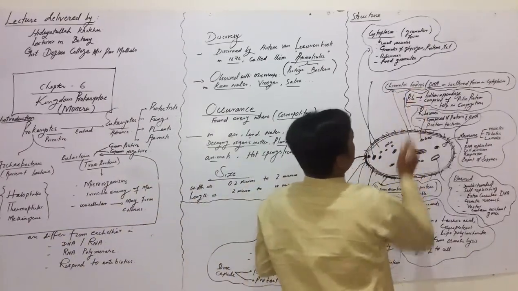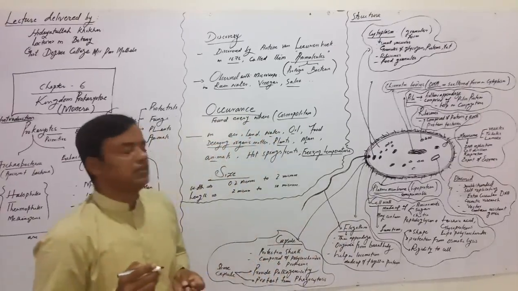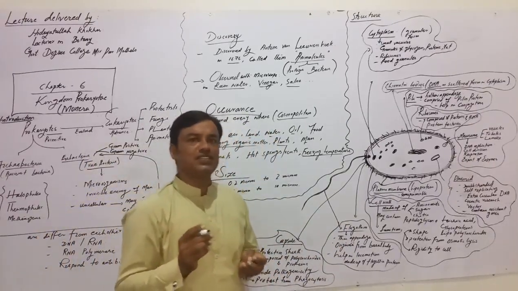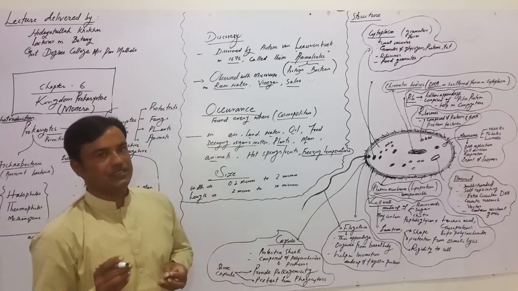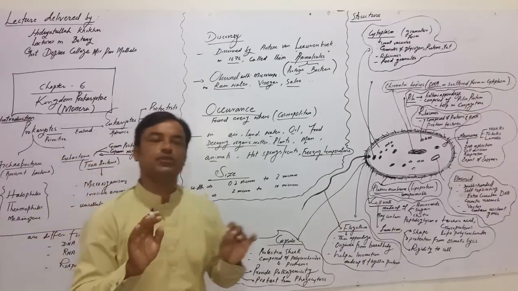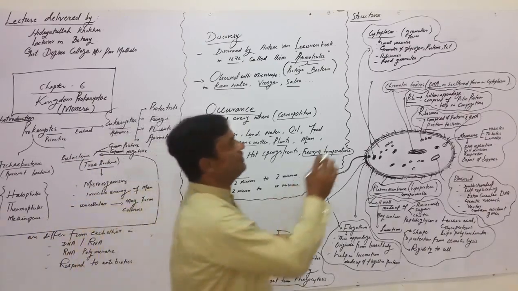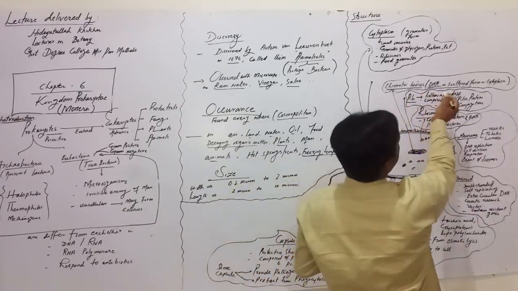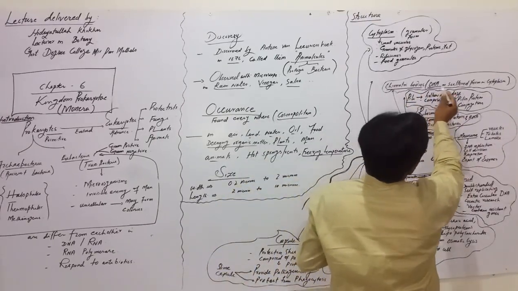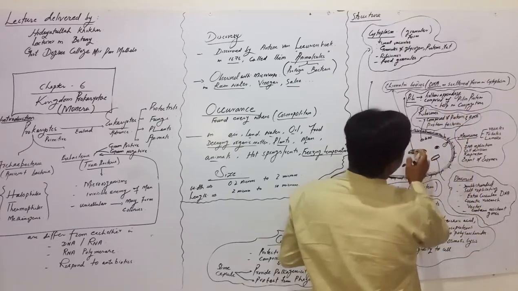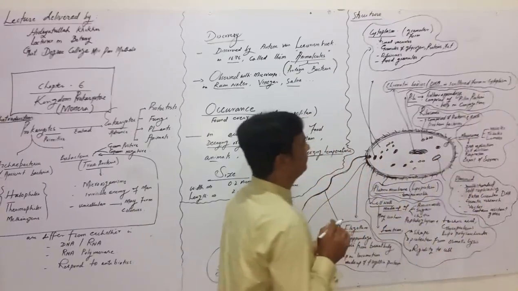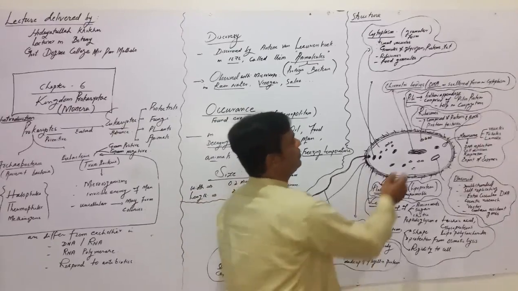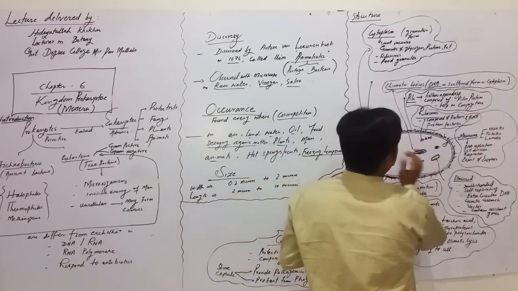Now we discuss chromatin bodies, also known as nucleoid, because bacteria lack a true nucleus. There is no nuclear envelope and no nucleosomes. That's why we call it nucleoid. So bacteria contain chromatin bodies as a single DNA that is scattered within the cytoplasm, and this DNA controls all the regulatory activities.